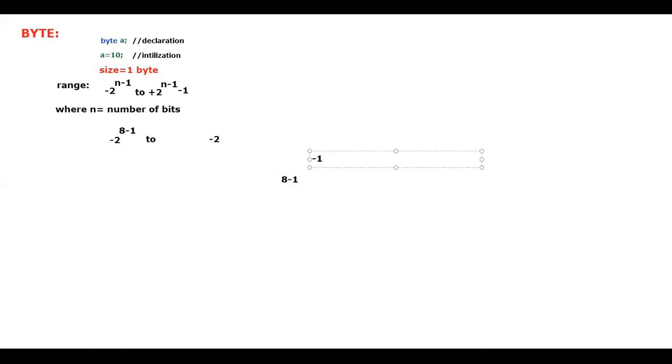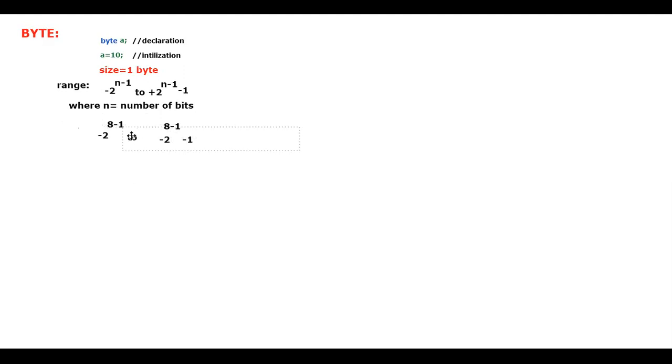Sir, where are you writing, sir? Observe now, I will place it in order. It is minus 2 to the power of 8 minus 1, and minus 1 is what I am going to say. Let me put it in order. Here we cannot write the power, so again I'm cutting and writing it. So observe carefully now. So this is minus 2 to the power of 8 minus 1, and 2 to the power of 8 minus 1 minus 1.